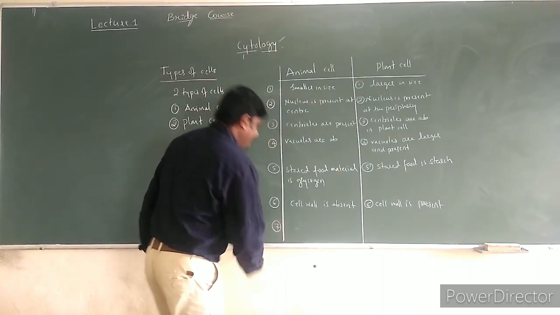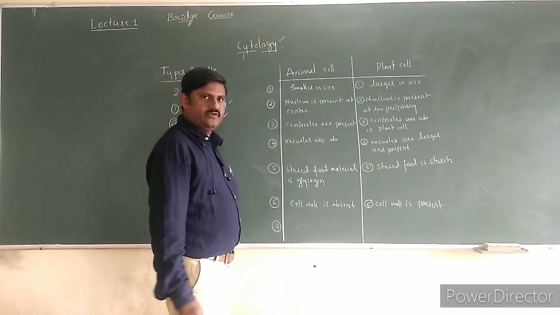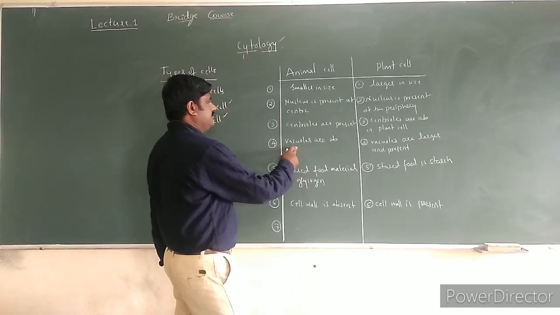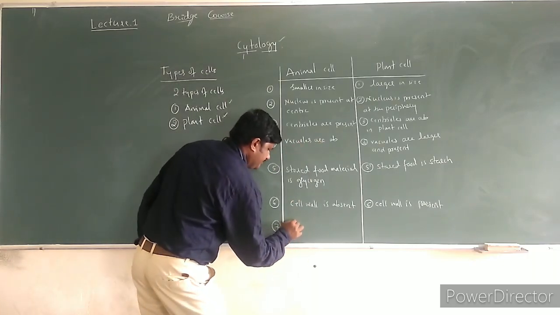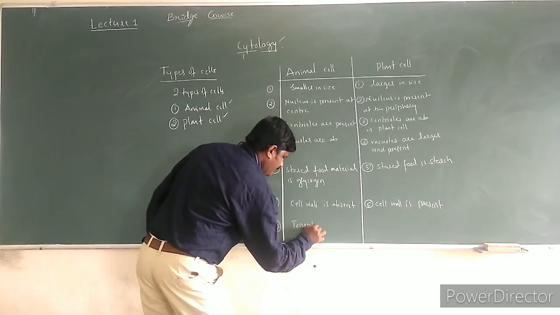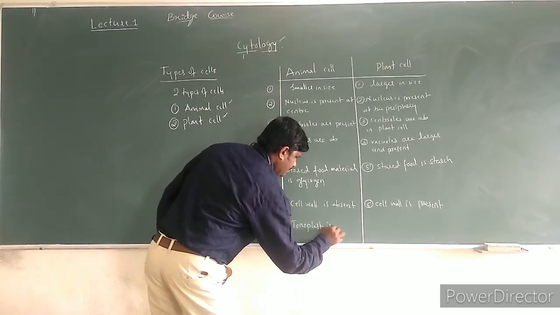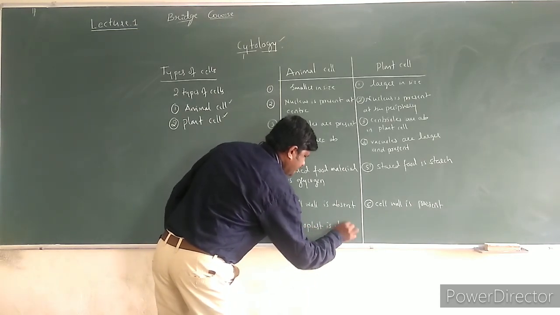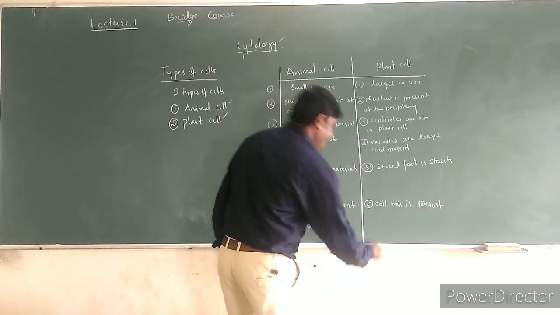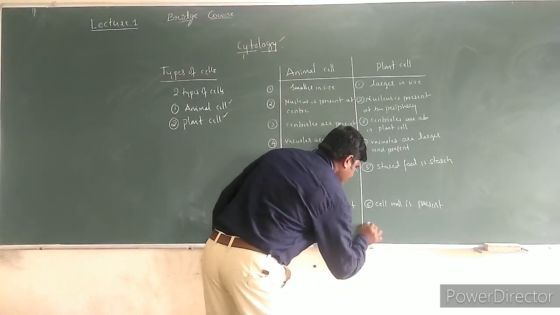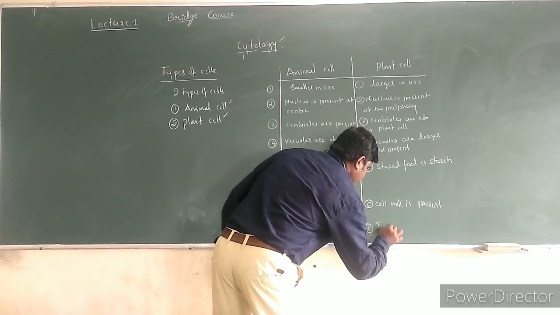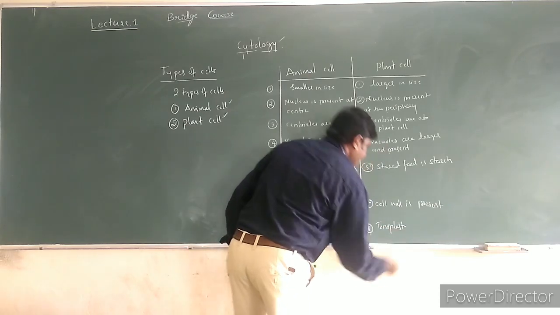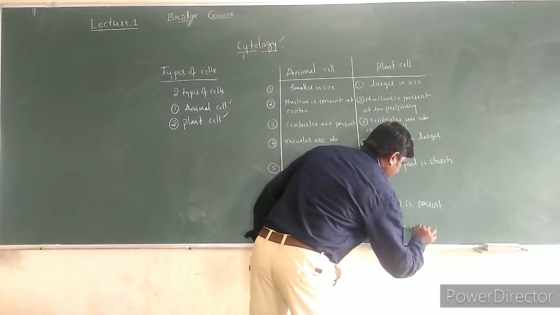In the same way, vacuoles are covered with tonoplast. This tonoplast is absent in animal cell, but tonoplast is present in plant cell.